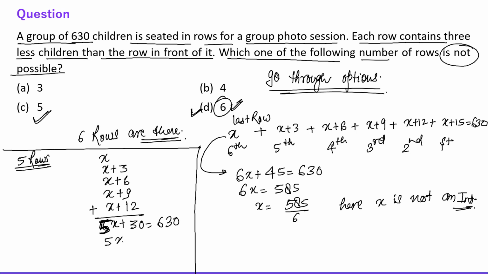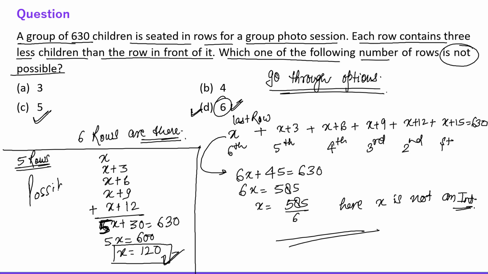Then 5x is equal to 600. Then x is equal to what? 120, right? So here we can find x as an integer. But here we can't find x as an integer. So obviously 5 rows are possible, but 6 rows are not possible.